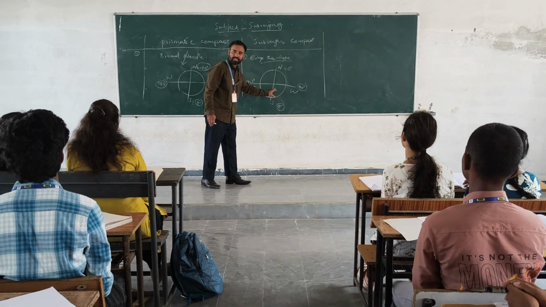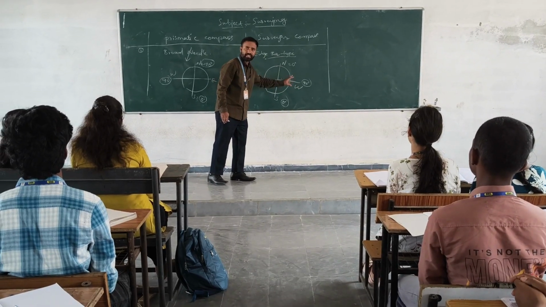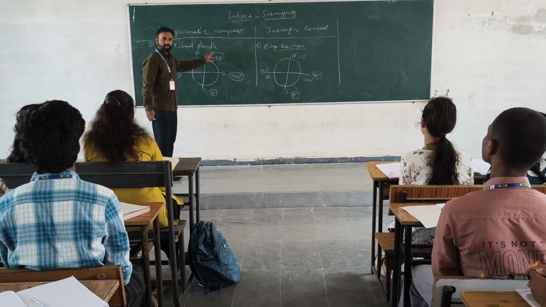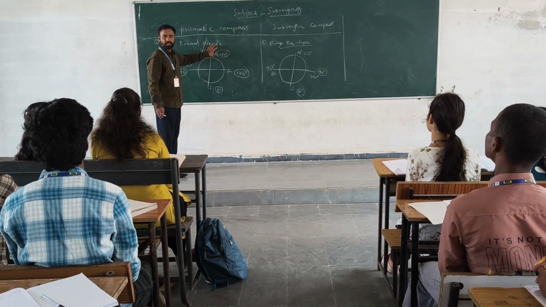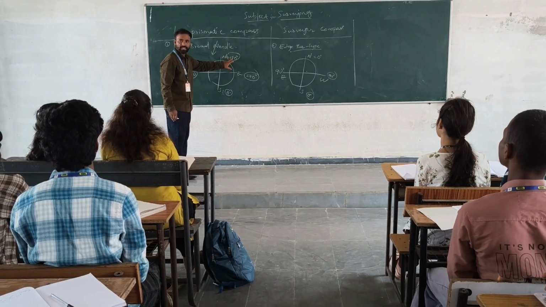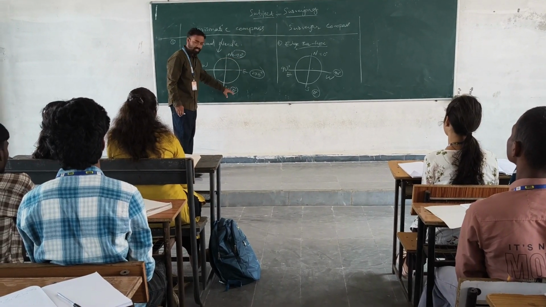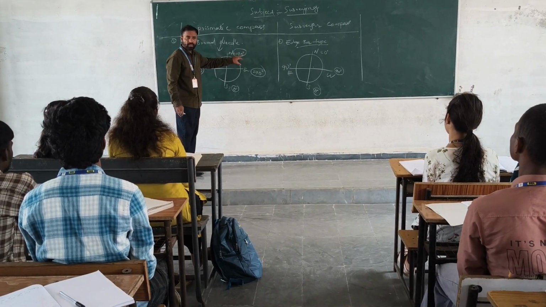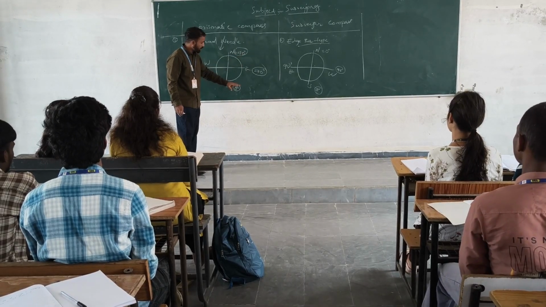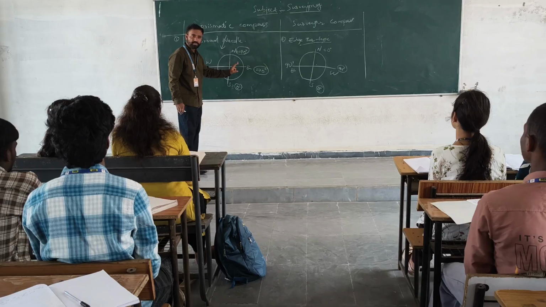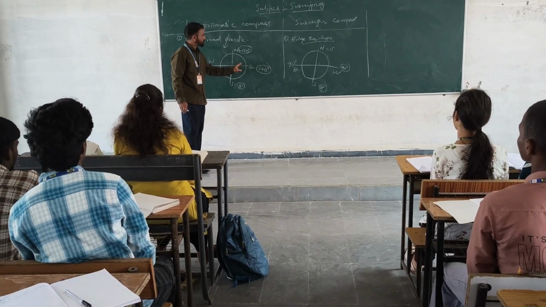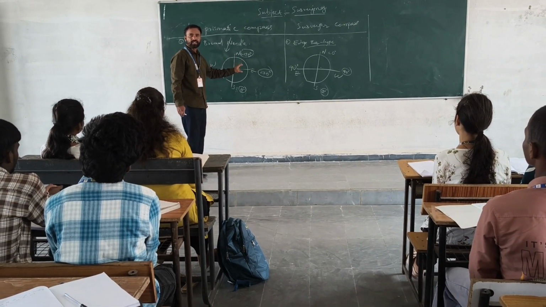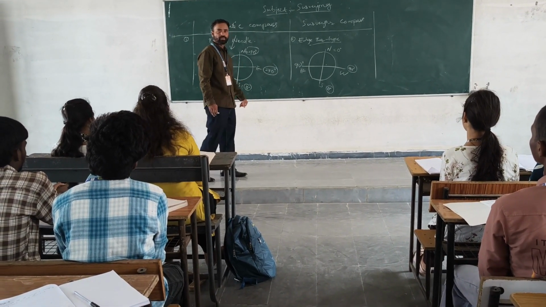In the survey compass it is west, it is east. In the prismatic compass, it is 180, it is 0. Interchange.